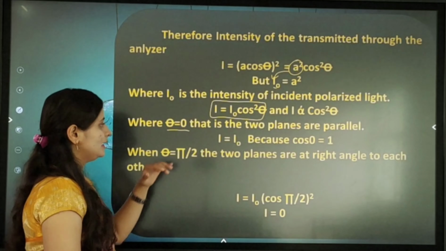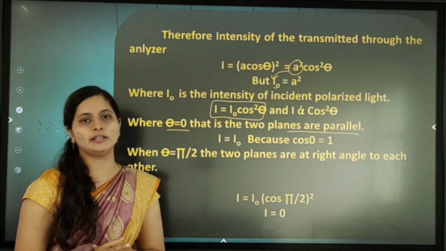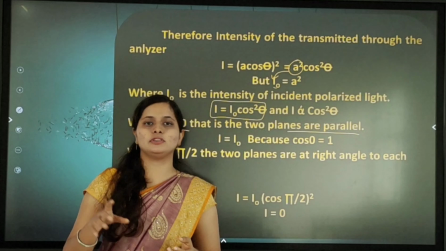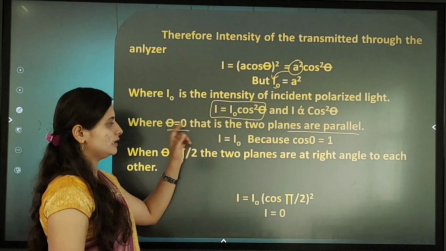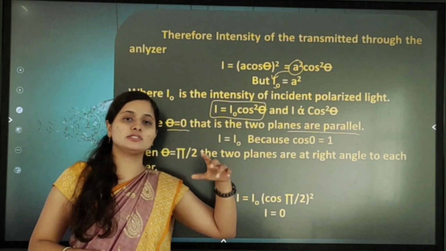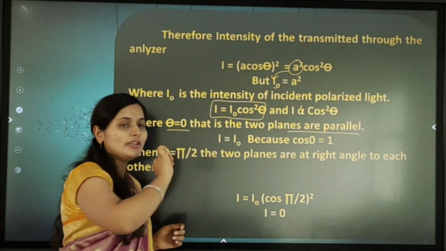That time the two planes are parallel. Already we know that in the parallel condition intensity is maximum. That's why we are substituting theta equal to 0.